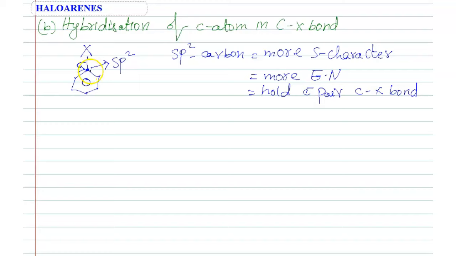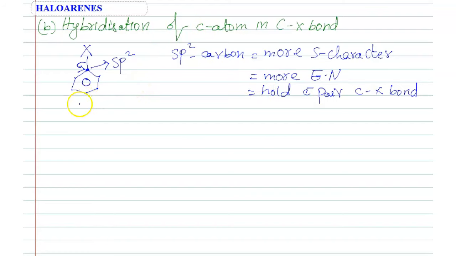So that means simply this carbon has a negative charge. Then how again one more nucleophile will attack? It's not possible. So due to this sp2 carbon, more s character is present, more electronegativity is possible. Then the carbon attracts the electron pair towards it. Then more electron density is present. Then nucleophilic attack is less possible.